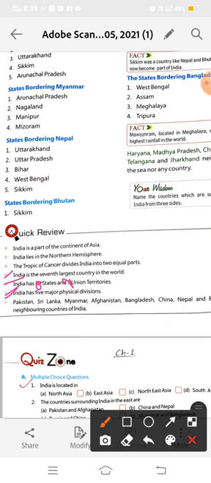The coastal plain in the east side is located between the Bay of Bengal and the Eastern Ghats and is known as the Eastern Coastal Plains. And in this chapter, you also learned that India has coastal plains in the west side also, which are located between the Arabian Sea and the Western Ghats, and known as the Western Coastal Plains.